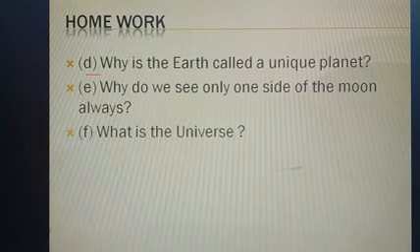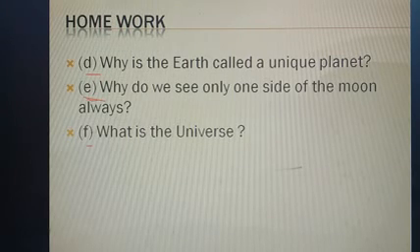Why is Earth called a unique planet? Then E: why do we see only one side of the moon always? You just go to that part of the moon. There are 3 points given there, and the last one is related to this question. The reason is given there, you just go to that part.